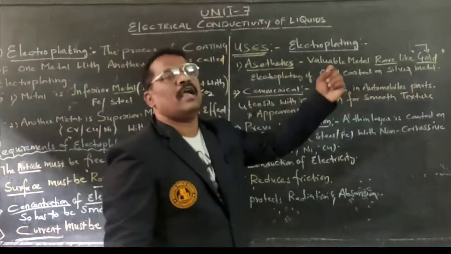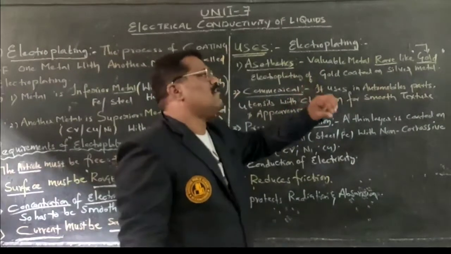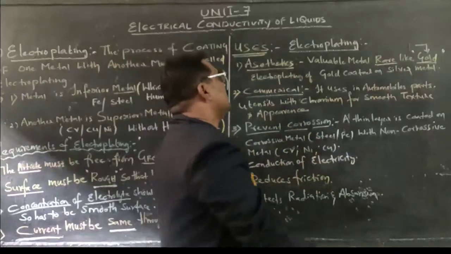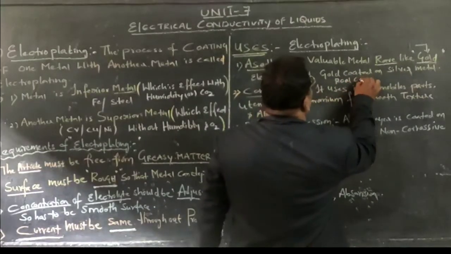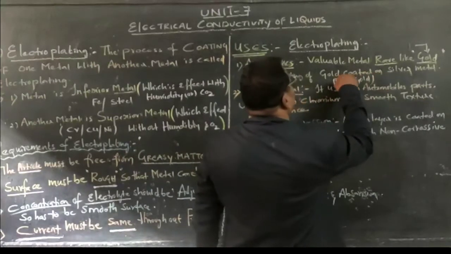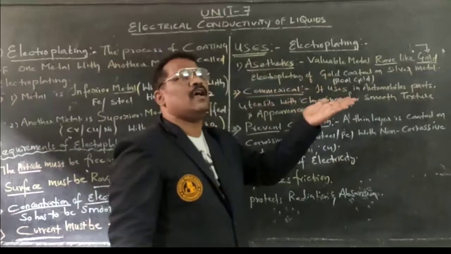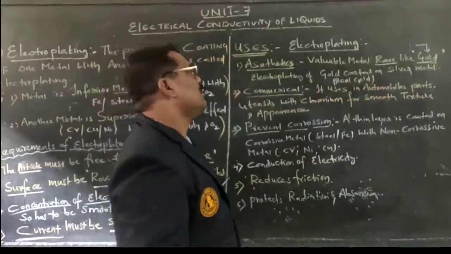So the usage of gold will gradually decrease as its cost keeps increasing. Purchasing 1 tola of gold costs nearly 60,000. Instead of purchasing 1 tola of gold, what they are doing is making a rolled gold metal. Rolled gold means coating an inferior metal with a superior metal.